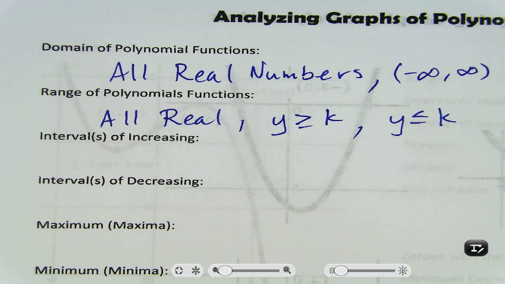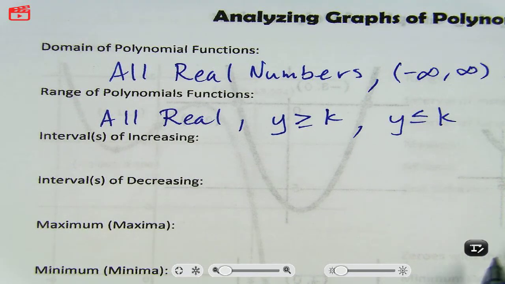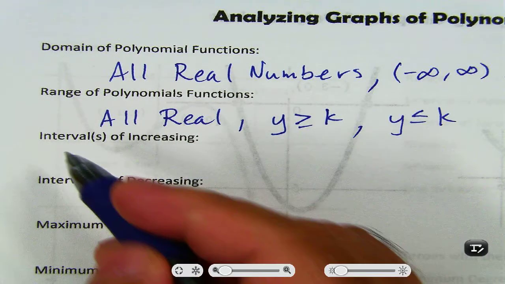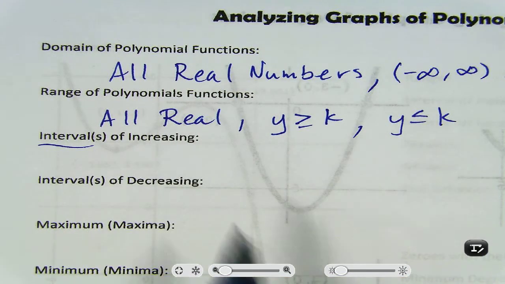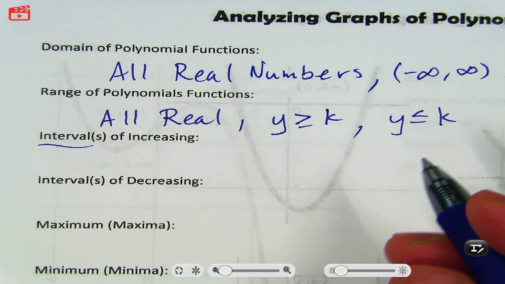Okay, so intervals of increasing. I'm not going to really explain the interval part until we get to the examples. But let's talk about what it means to be increasing. Getting larger, that's right. So I'm going to give you a mathese definition of increasing.